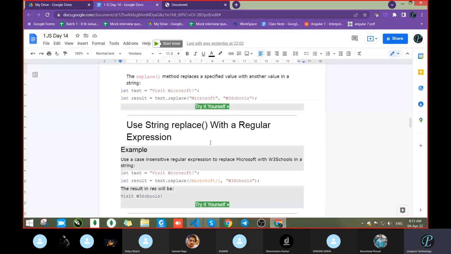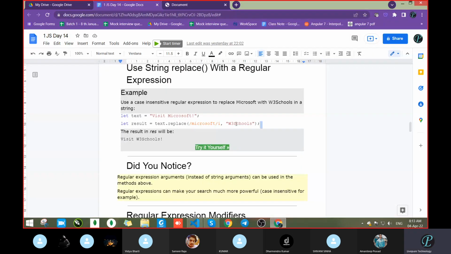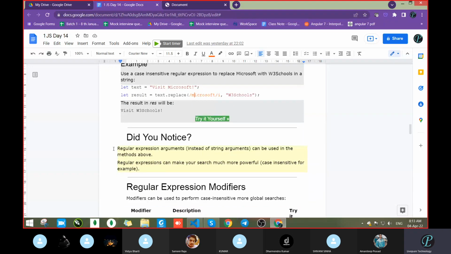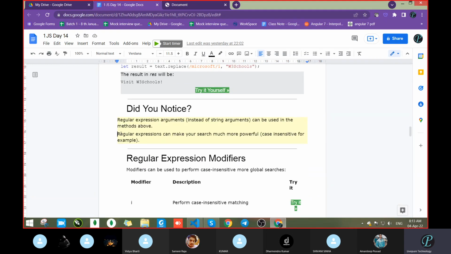Okay, now come to the topic. So what we were doing, we were searching and replacing. But see here, a regular expression argument instead of a string argument can be used in the methods above. Regular expressions can make your search much more powerful.